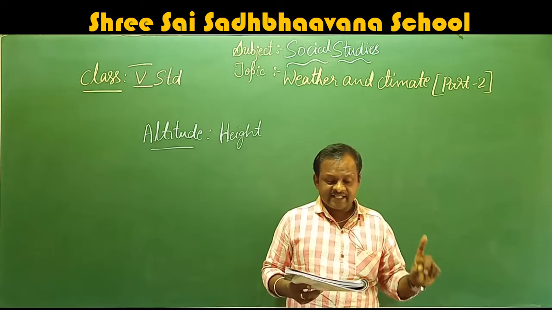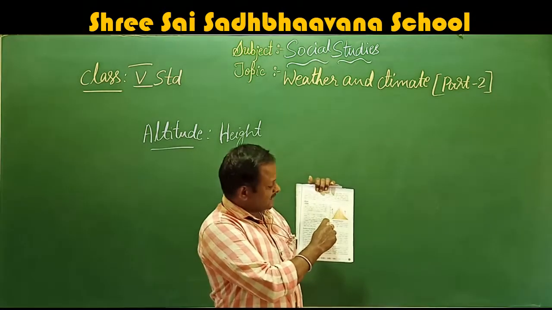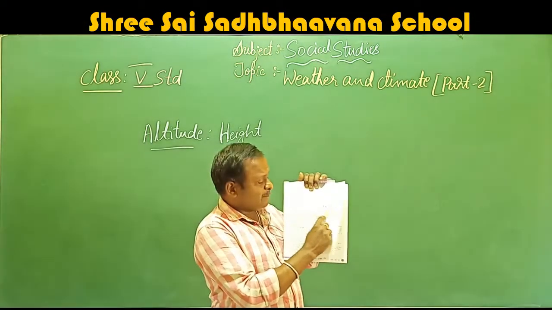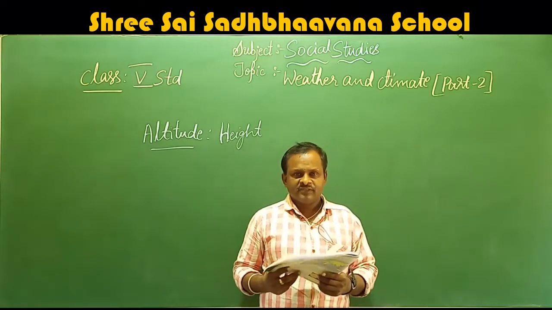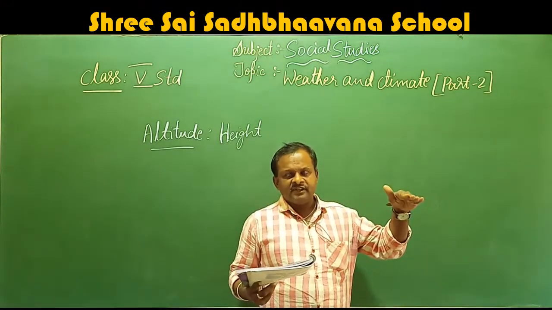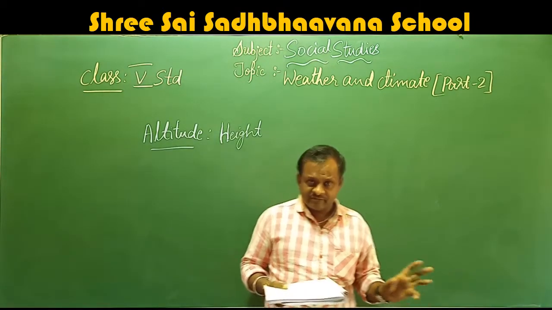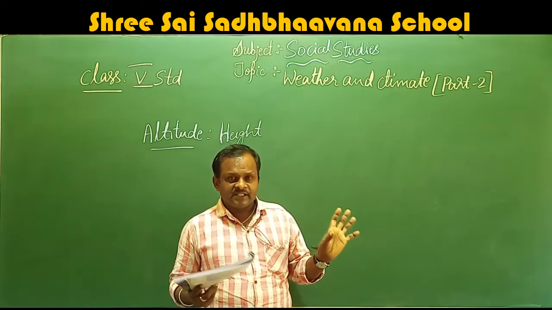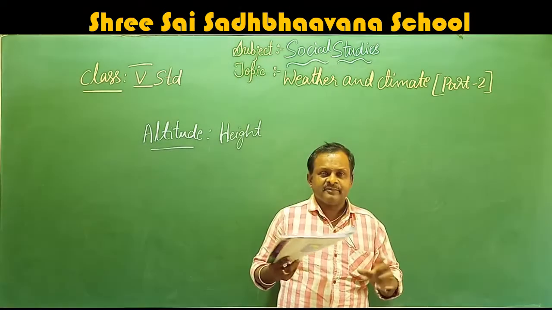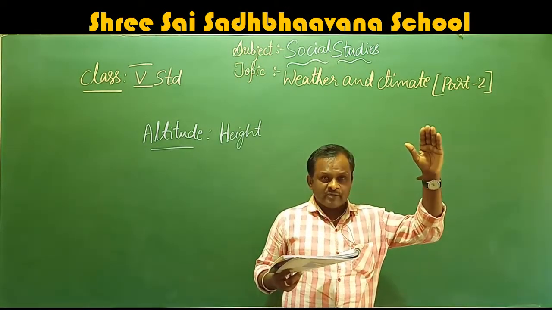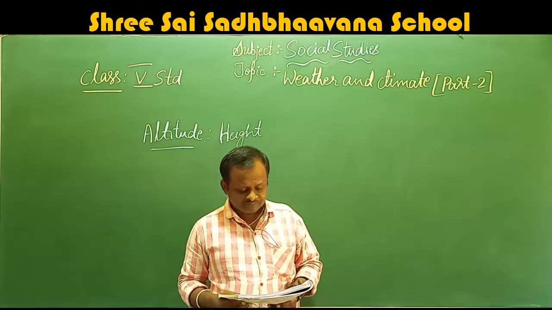Sea level is hence taken as the parameter for measuring the altitude of a place. See here, they have taken sea level as the base to calculate the height. For example, Bangalore is at a height of 20 meters from the sea level. If it is 20 meters, they will say this place is 20 meters high from the sea level, or 400 meters high from the sea level. How do we calculate Mount Everest? It is from the sea level only that we calculate.